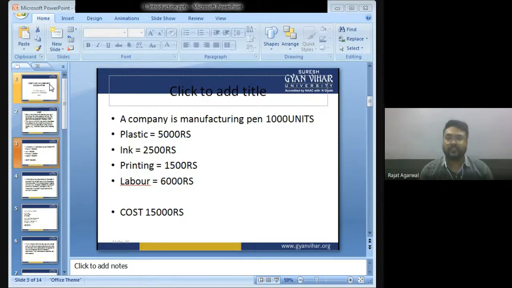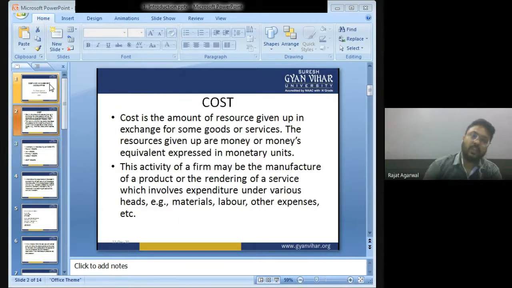All the resources that are given up, like plastic, ink, printing, labor, to manufacture a pen is known as cost. That is 15,000. So cost is the amount of resource given up in exchange for some goods or services. The resources given up are money or money equivalent expressed in monetary units.